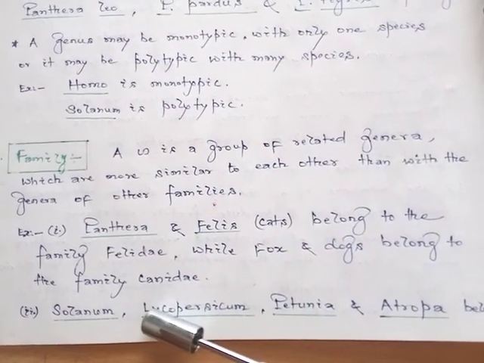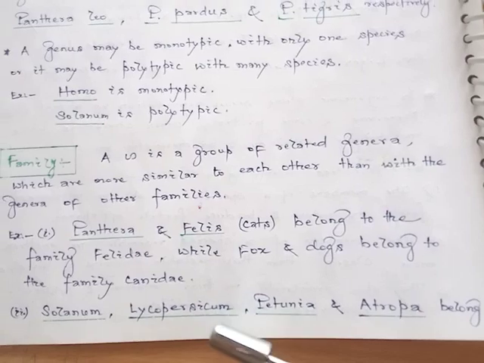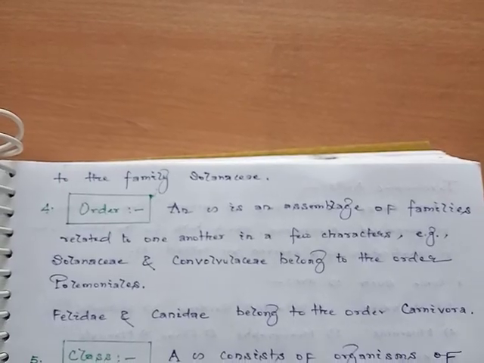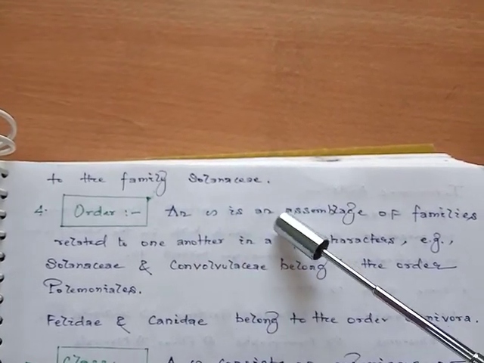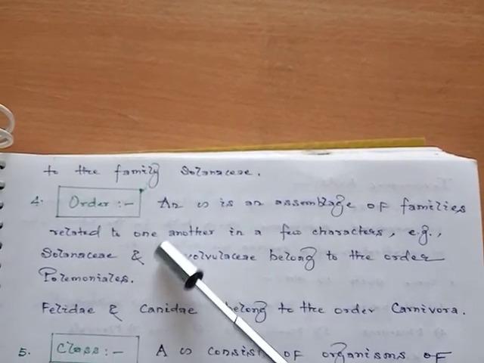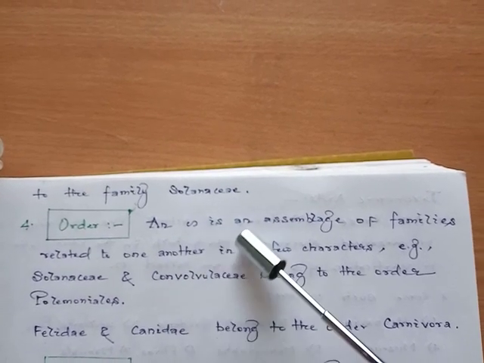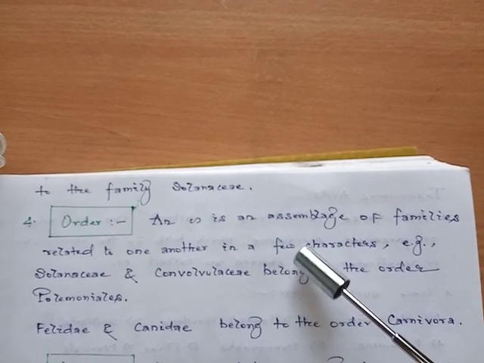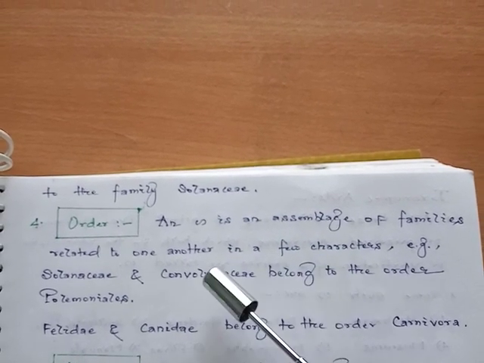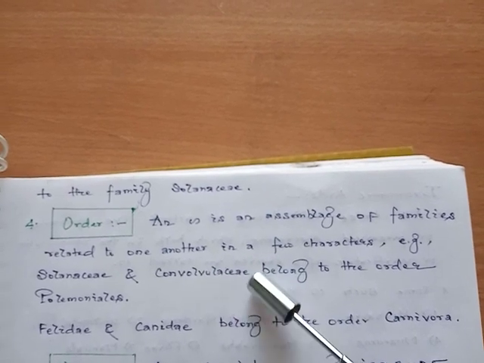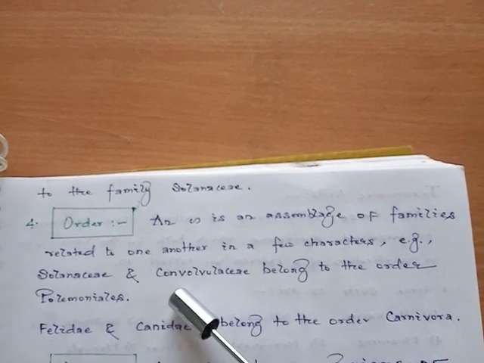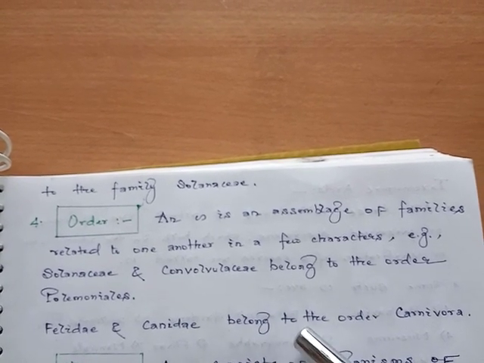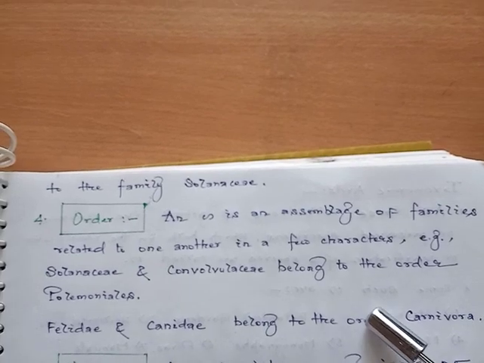Just like the second example, Solanum, Lycopersicum, Petunia and Atropa belong to the family Solanaceae. The next taxon is the order. An order is an assemblage of families related to one another in a few characters. Example, Solanaceae and Convolvulaceae belong to the order Polemoniales. Just like Felidae and Canidae belong to the order Carnivora.